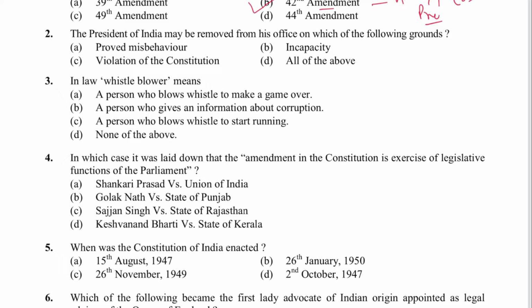Next is 2. The President of India may be removed from his office on which of the following grounds? On the violation of the Constitution. C is the answer. And where is this mentioned? It is mentioned in Article 56 of the Constitution.